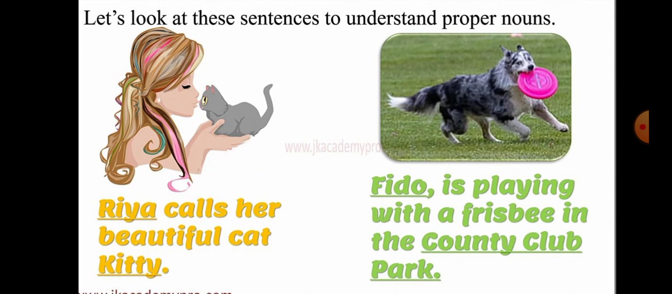Then the second sentence is, Fido is playing with a frisbee in the County Club Park. Now here Fido is the name of that dog. This is a special name given to that dog. Then the second one, County Club Park. Now here the name of that park is County Club, so it is a special name given to that park. That is why Fido and County Club Park are two proper nouns.